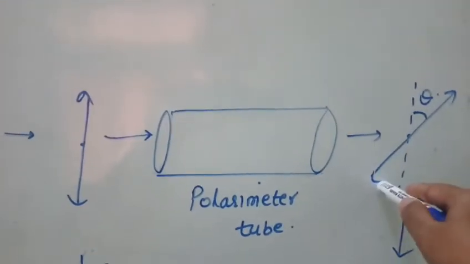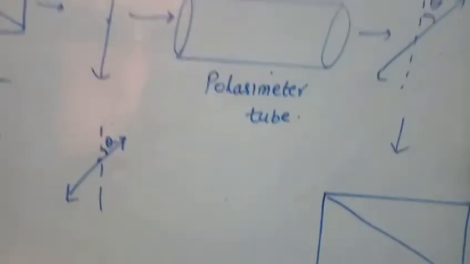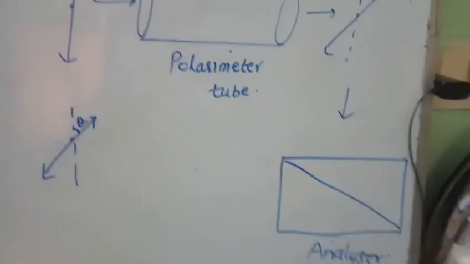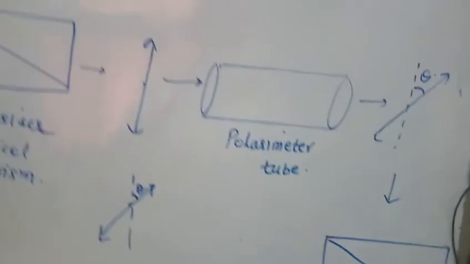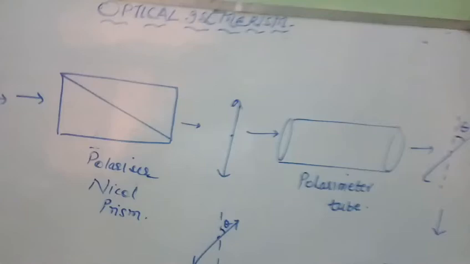Suppose it has rotated the path of plane polarized light, then through the analyzer we can detect how much, or where, the path of plane polarized light is rotated. So this instrument is known as polarimeter. Now there may be three types of results.